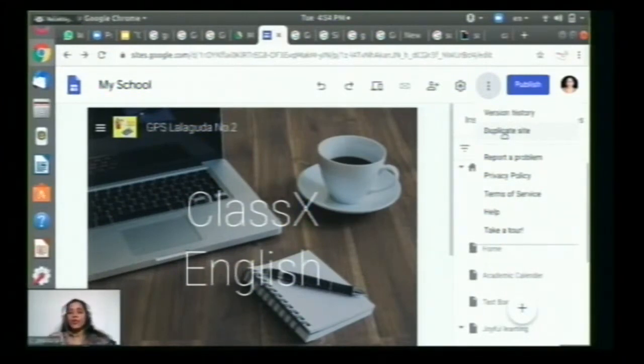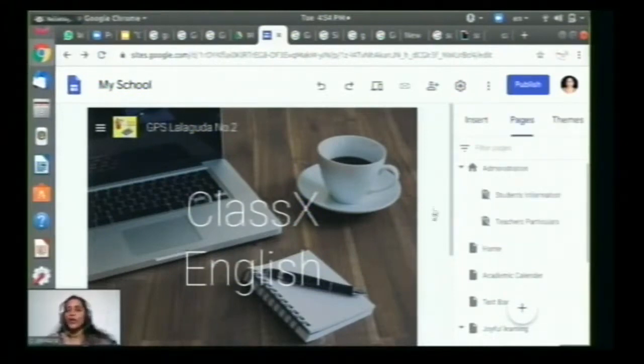So if you want to make changes in the shared one also, you can do that, and if you want to customize your own site, you can do that by duplicating. And the very interesting thing is, whenever you are stuck in the middle of a session while creating, you can just take a tour and get back to your page. And if they get stuck, they can come to our official YouTube channel and watch this session.